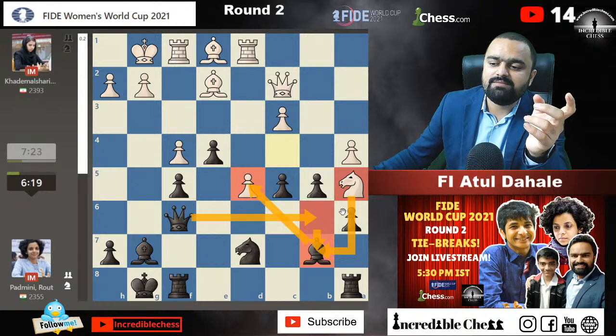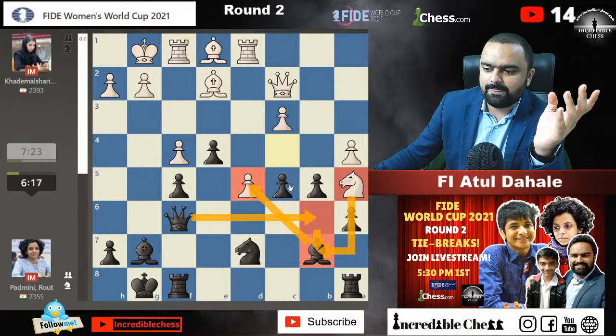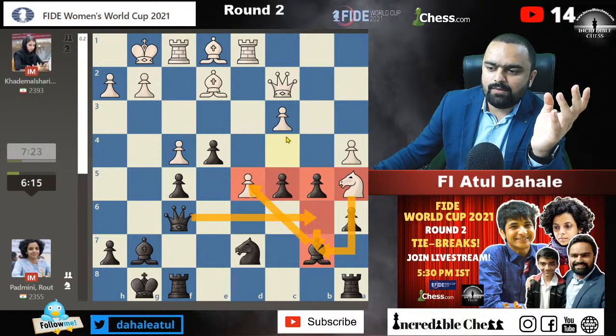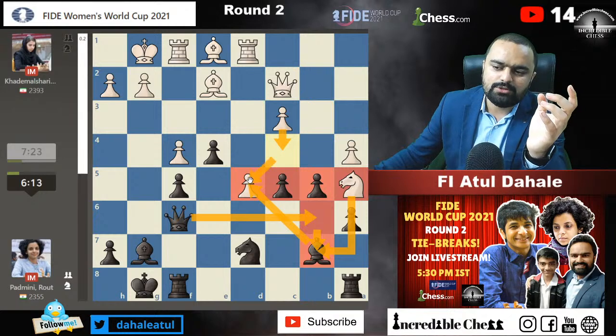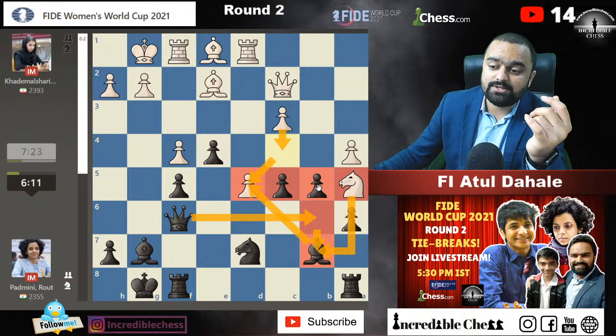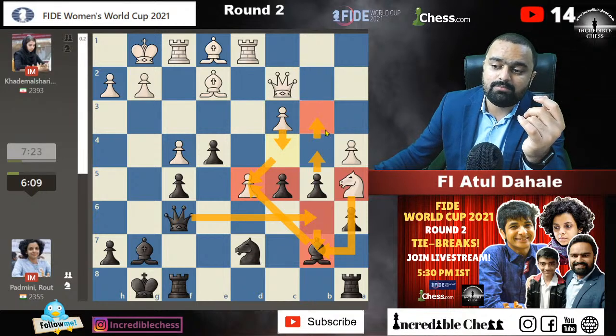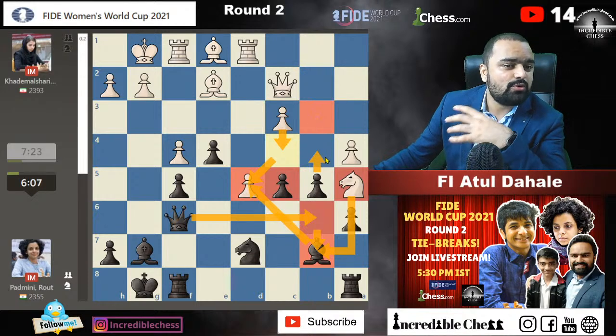The point of playing b5 and a5 was that you don't allow white to play c4 and support the pawn here, because now if c4 is there, we can even capture, or we can even put the pawn to b4 square, trying to get your own passed pawn.